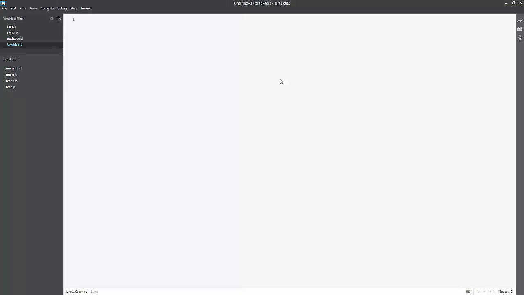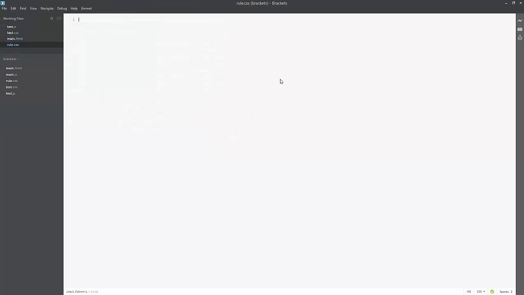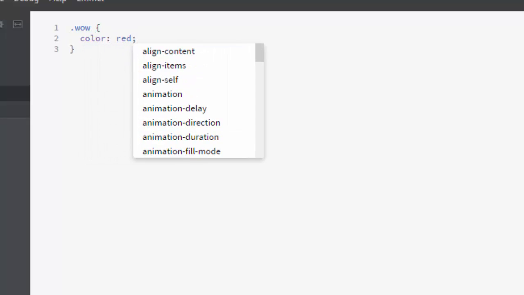Create a new file, and we'll save this and we'll just call it rule.css, and we'll create a new rule and we'll just create a new class .wow, and we'll make the color red.